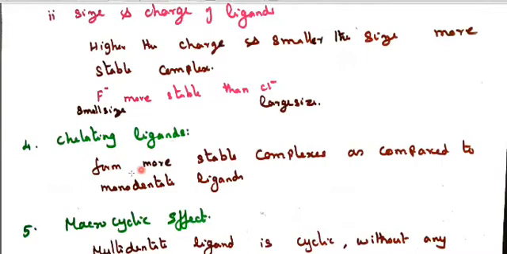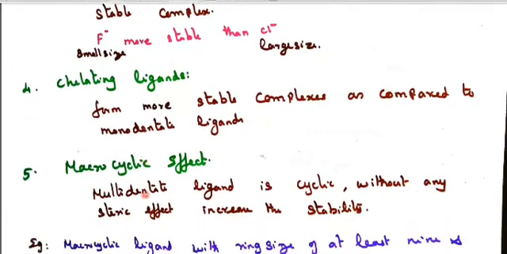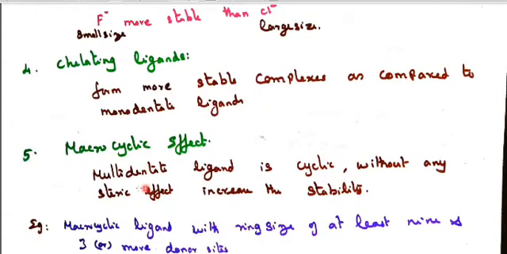Now chelating ligands. Chelating ligands form more stable complexes as compared to monodentate ligands because chelating ligands form a ring. Monodentate ligands will not form a ring. As I already told you, compare it to crocodile teeth: the ligand will go and lock the metal strongly. So ring formation means they are more stable than the monodentate linear formation. The macrocyclic effect is a 2 mark question. It is very important. Macrocyclic multidentate ligands are cyclic without any steric effect. Steric effect means crowded atoms, so avoiding it increases the stability.